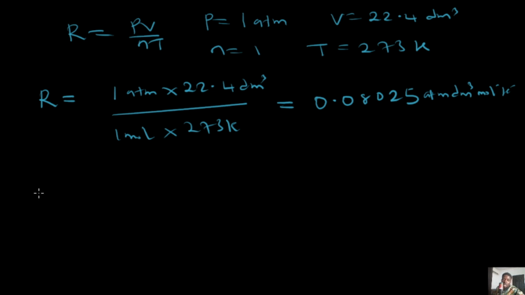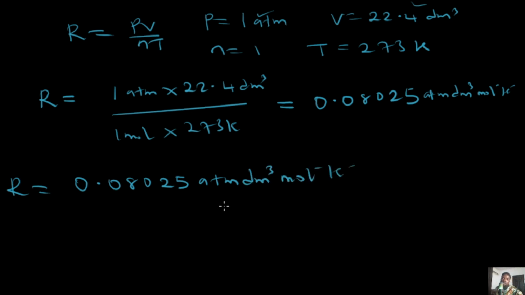So just have that in mind, that when your pressure is in atm and your volume is in dm cube, the R value you are supposed to use is 0.08205 atm dm cube per mole per Kelvin. Now, what if you are not given a particular value in atm? You can decide just to convert that particular pressure unit to atm and you have your answer. We've discussed how to do this in our earlier videos, so go and look them up. Also, in the case of dm cube, you could also do the conversion.